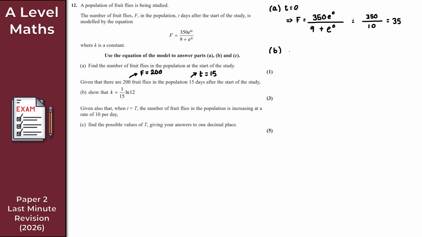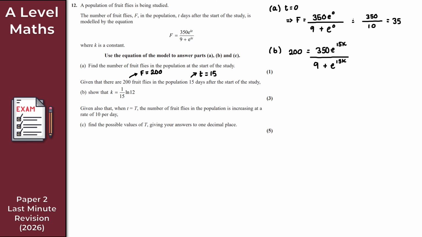So I get 200 is equal to 350 e to the 15k, all over 9 plus e to the 15k, because t here is 15. So kt, but t is 15. Okay, and we get this here.